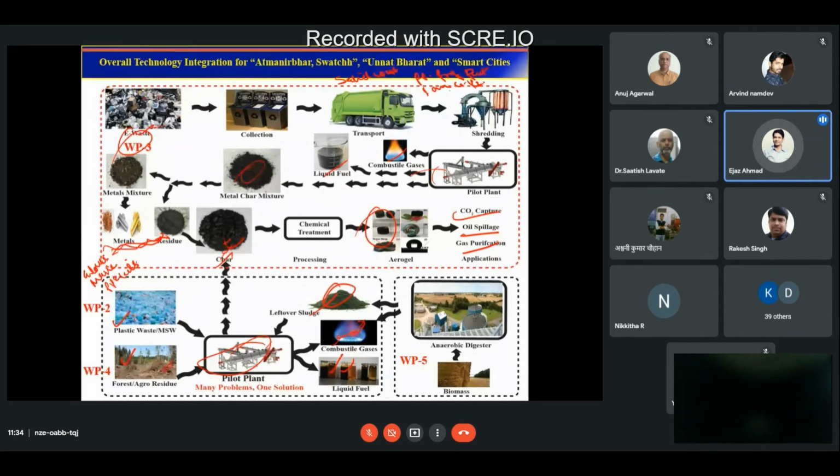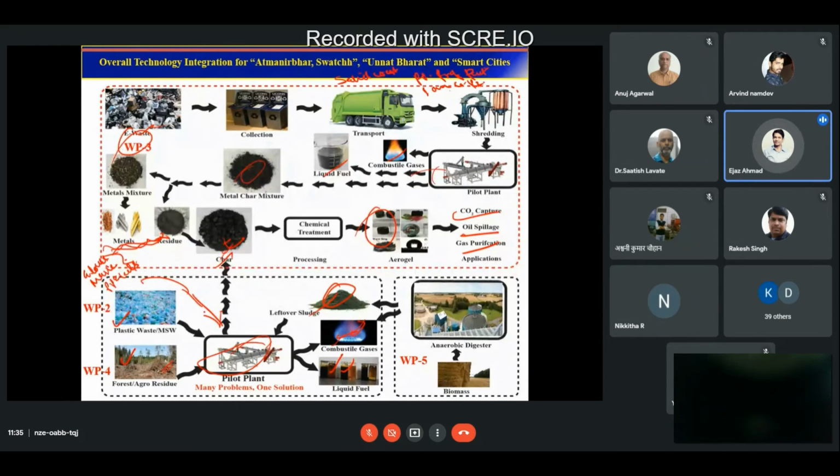When you use one reactor, it doesn't mean one operating condition. The reactor could be the same, but as I told you, forest or agro residue has lignin, cellulose, hemicellulose with different temperature ranges.